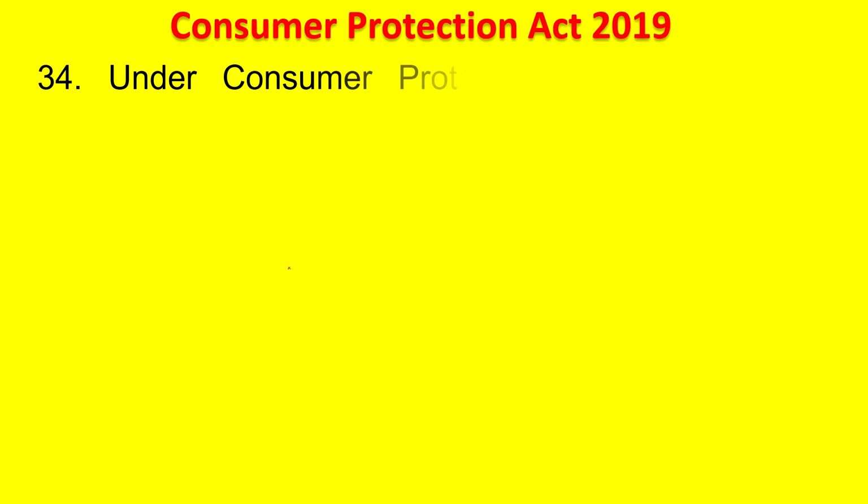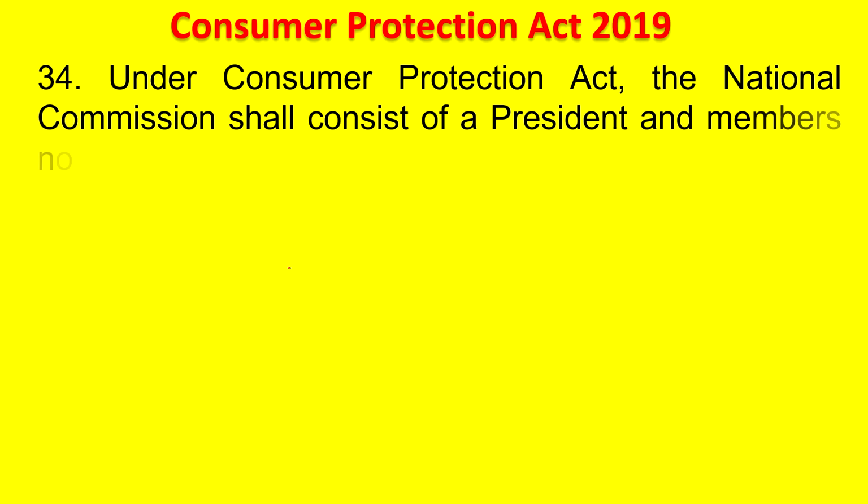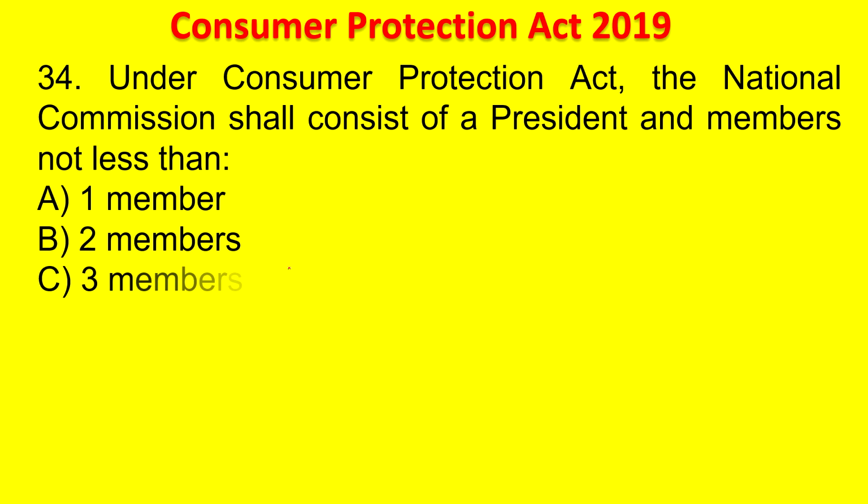Next question. Under the Consumer Protection Act, the National Commission shall consist of President and members not less than 1 member, 2 members, 3, 4 members. Your time starts now. The answer is 4 members.